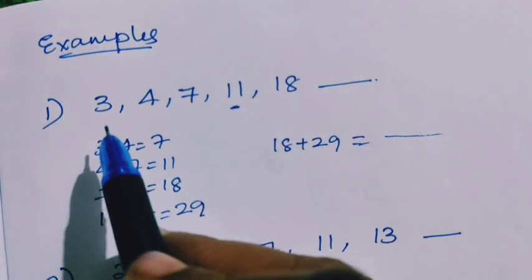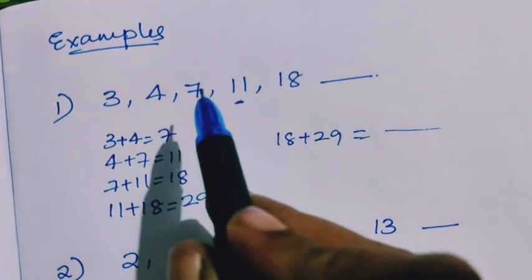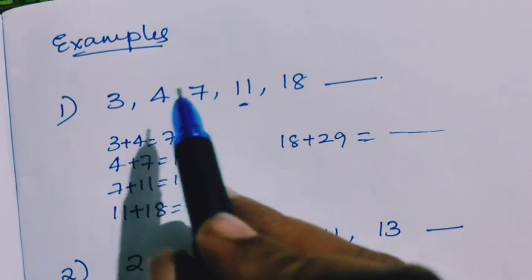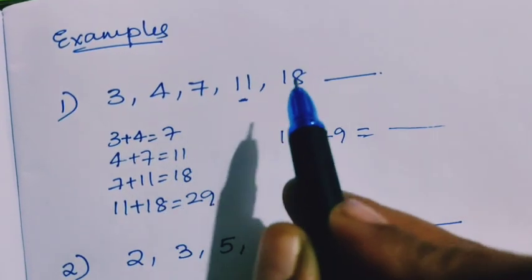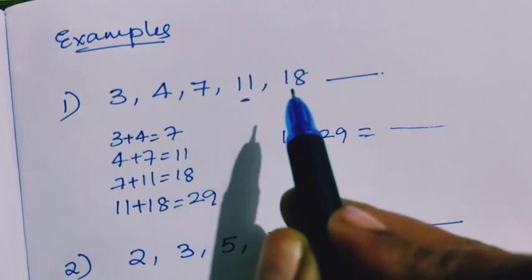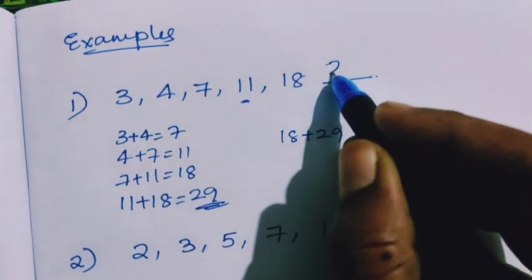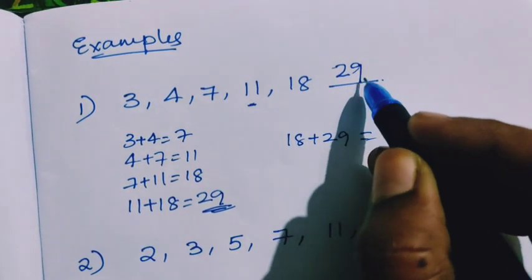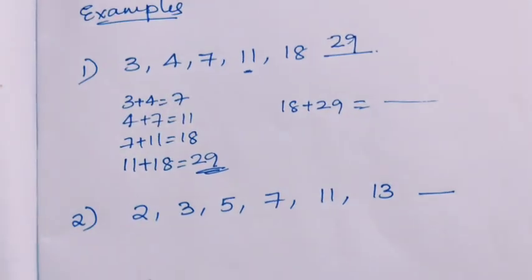So firstly we are going to add these two numbers. 3 plus 4 is 7. 4 plus 7 is 11. 7 plus 11 is 18. 11 plus 18 is 29. So the number here is 29. So this is one type of asking the question in number series.